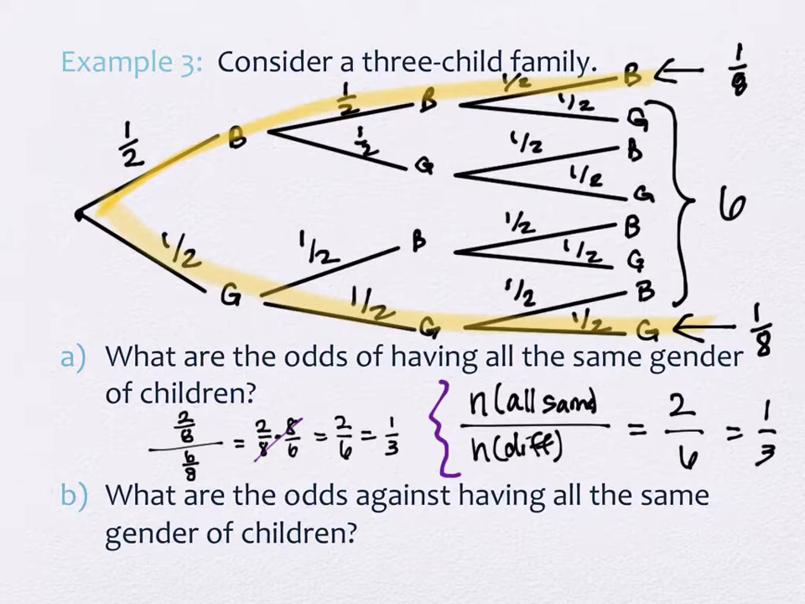The cool thing is, once you've done part A, you should be able to do part B like this. Because if odds in favor is 1 to 3, then odds against should be 3 to 1. It's just the reciprocal. So you don't need any work to do that. You just need to flip it. And don't tell me the answer's 3, because that doesn't make any sense with context, right? It's 3 to 1. It is 3 to 1 odds.